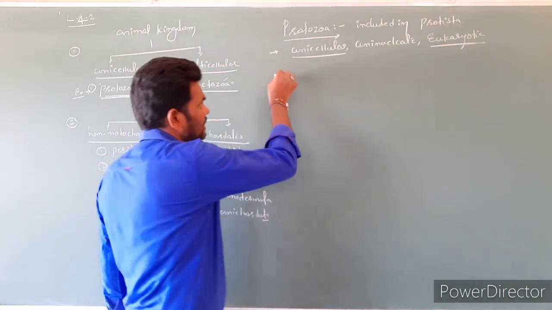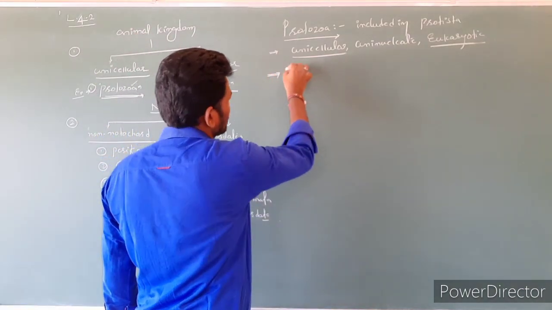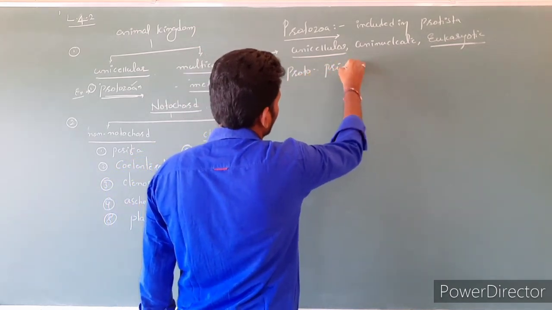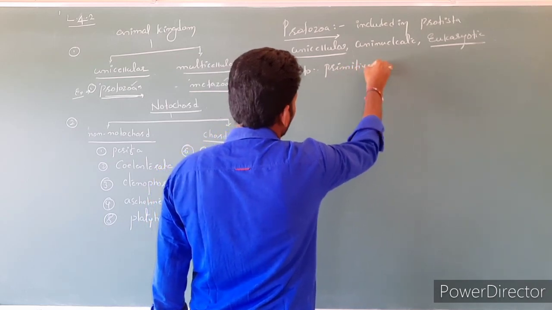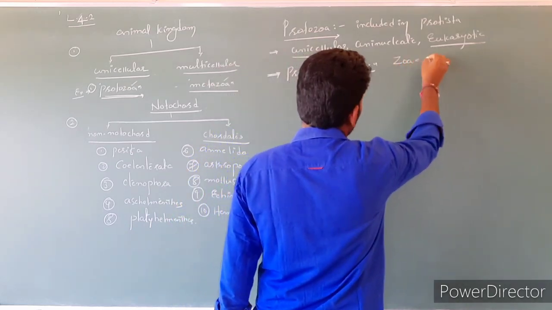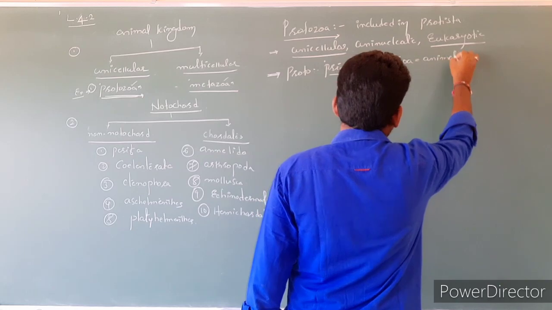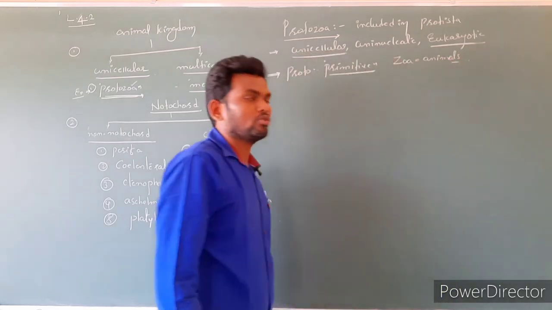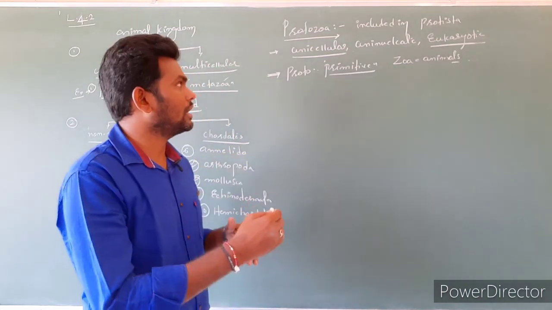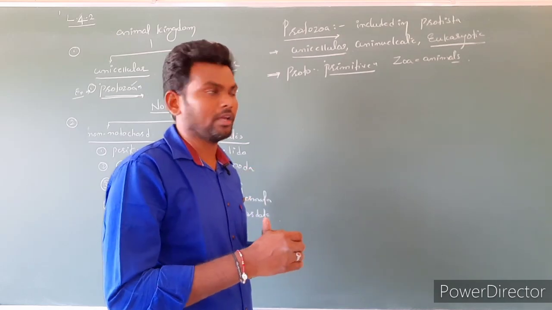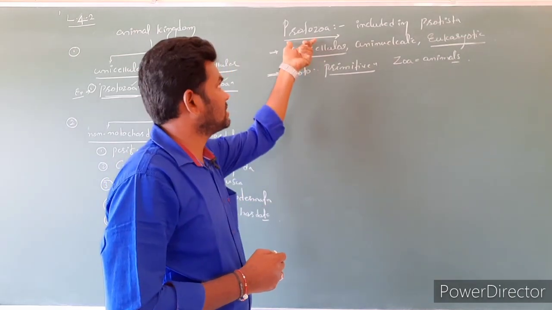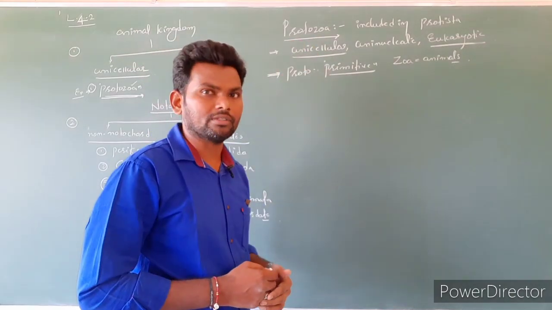But the scientists recognized that these protozoans, proto means first or primitive, zoa means animals. The scientists say that protozoans are first or primitive animals. The animals gradually evolved, or evolution started from protozoa only. So that's why they consider them primary or primitive animals.